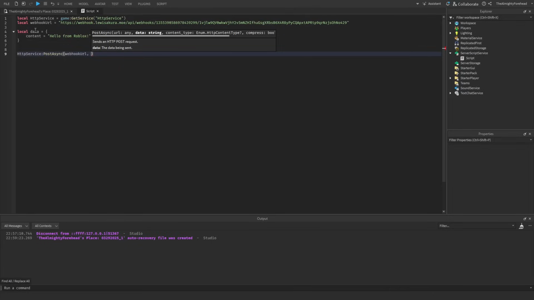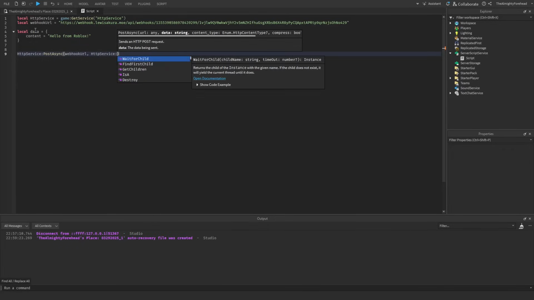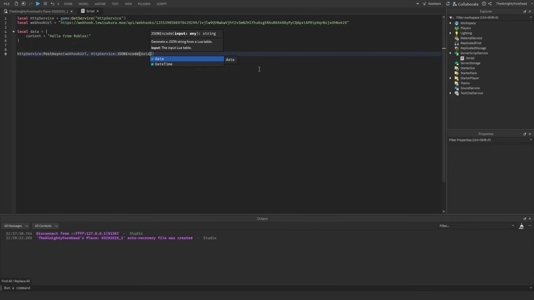But the data as is will not be sent properly. We need to encode it into a JSON string, which is very simple. You just do HTTP service JSON encode. You can see here it says generate a JSON string from a Lua table. So JSON encode data. Now, if we test this,